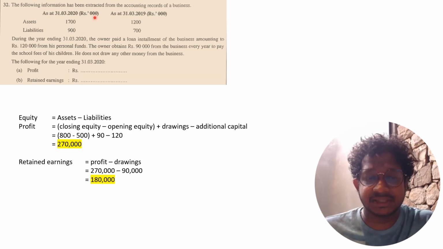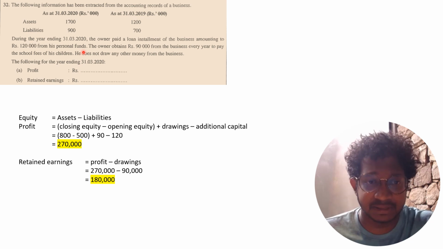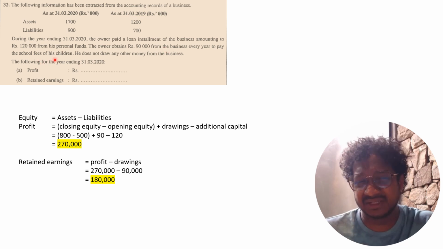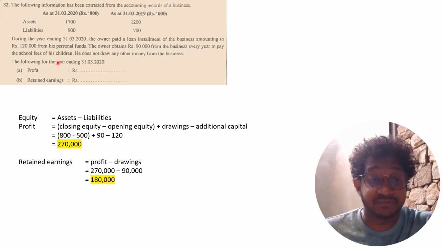32. The following has been extracted from the accounting records of a business. The assets and liabilities are given as at the opening date and the closing date. And here it says the owner settled a 120,000 loan from his personal funds. Which means that is additional capital. And the owner withdraws 90,000 every year to pay school fees of his children. So that is drawings, right?